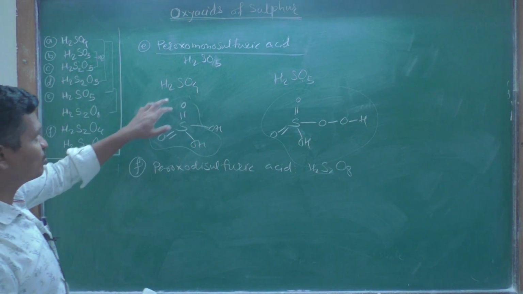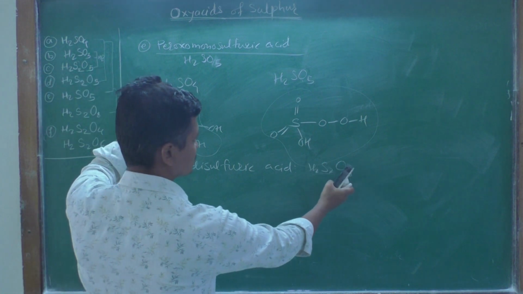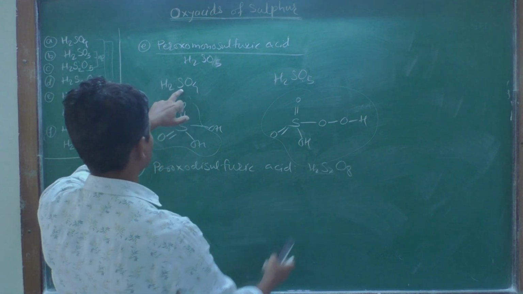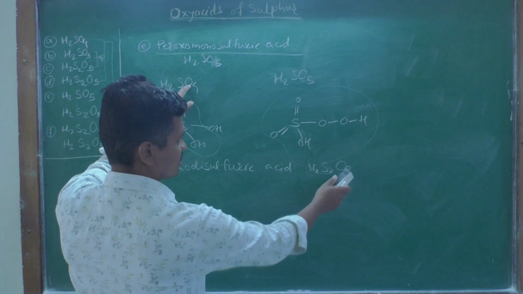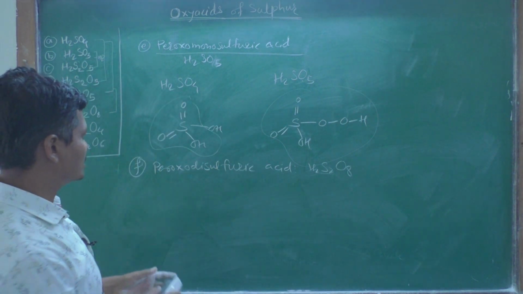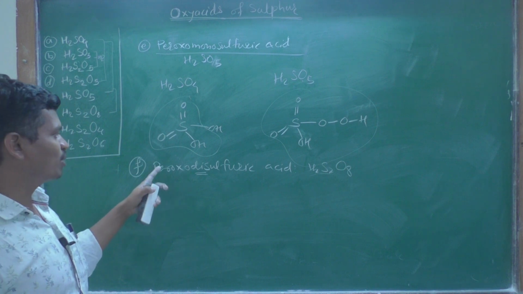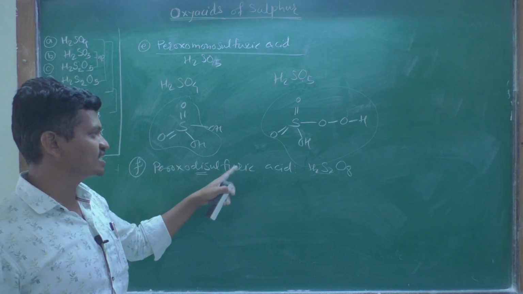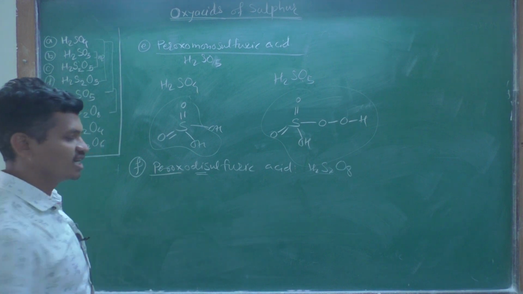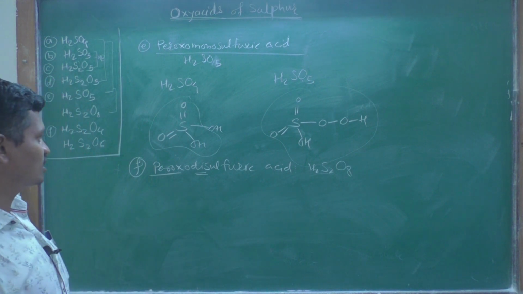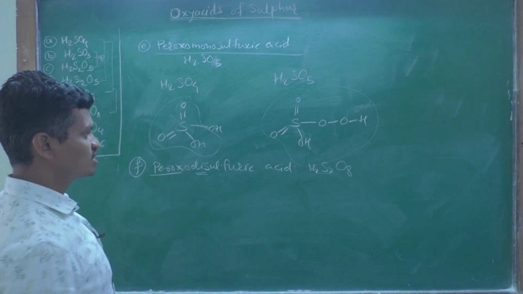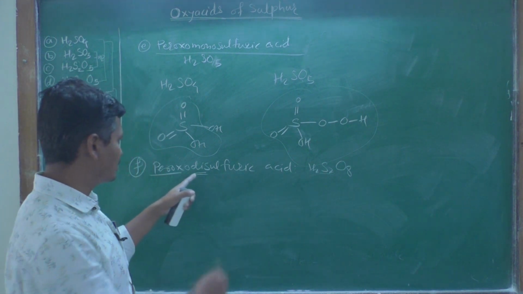Now compare the formula of H2SO4 and H2S2O8. The oxygen atoms get doubled. So that's why it is called disulfuric acid. But still, this disulfuric acid has one peroxy linkage. No doubt it is a dimer of sulfuric acid, disulfuric acid.